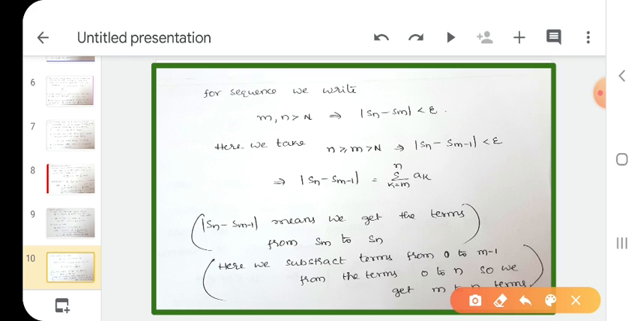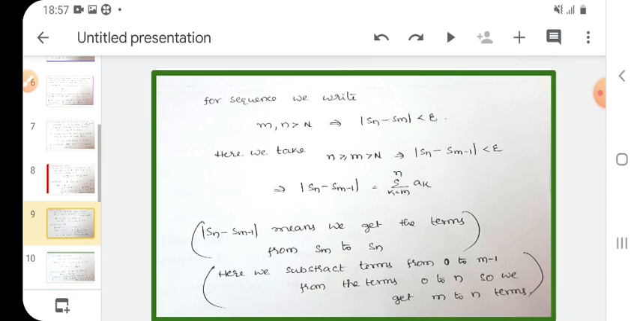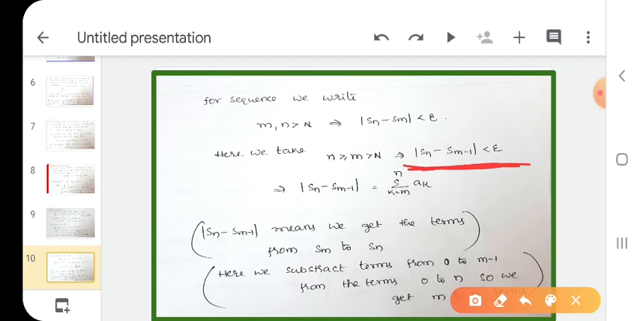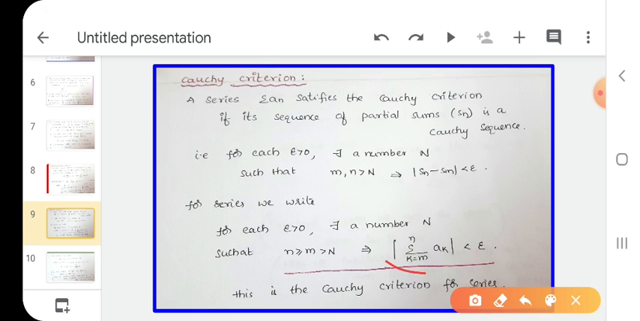So that's why we write here. Here we subtract the terms from 0 to m minus 1 from the terms 0 to n, and we get the m to n terms. So we write like this. That implies mod Sn minus Sm minus 1 is equal to summation k equals m to n ak. So I write summation ak instead of Sn minus Sm minus 1. See here, summation ak less than epsilon. Is it clear or not? This is the definition of Cauchy sequence.